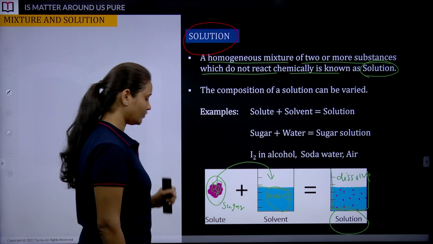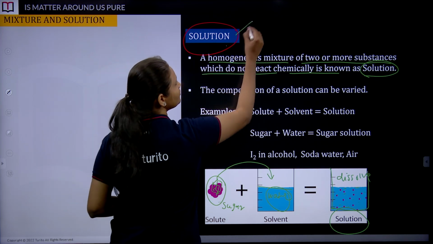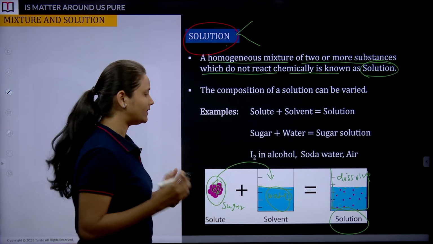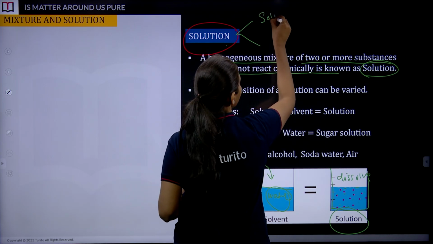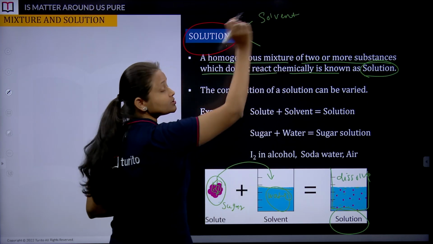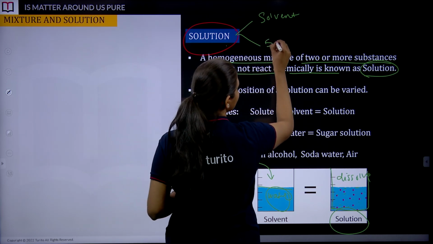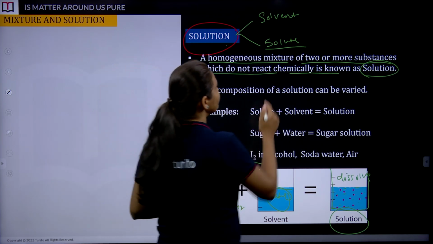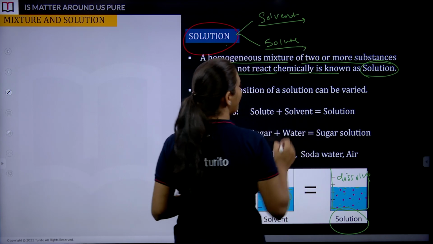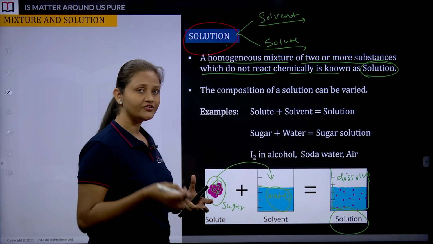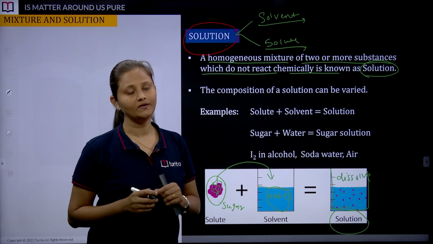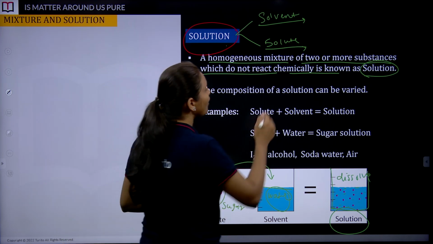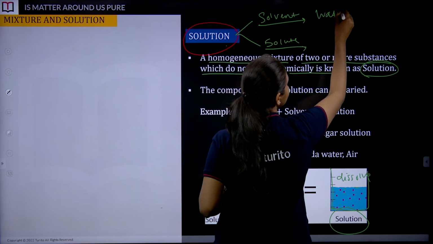Now students, try to focus here. A solution has two components. How is this solution getting prepared? With the help of a substance called solvent. It's a big word, solvent. And we have solute, a small word, solute, correct? So if I ask what a solvent is, the solvent is the substance in which something is getting added in minor quantity, in less quantity. Here we have water which is acting as the solvent.